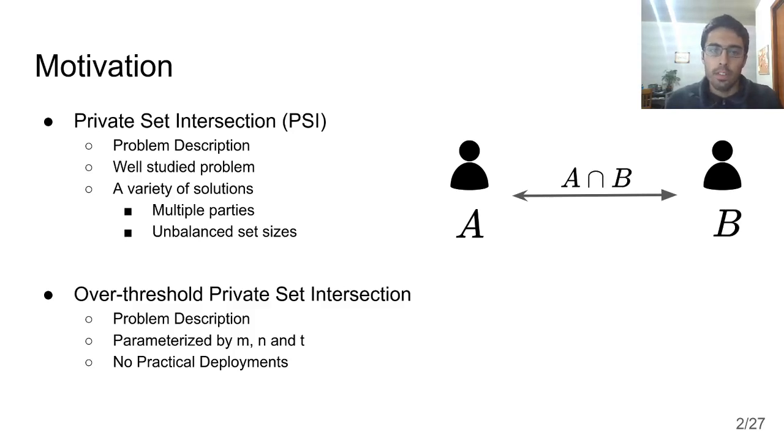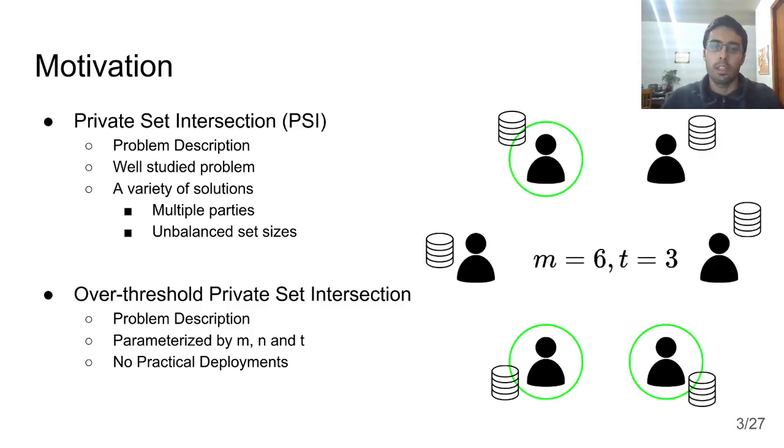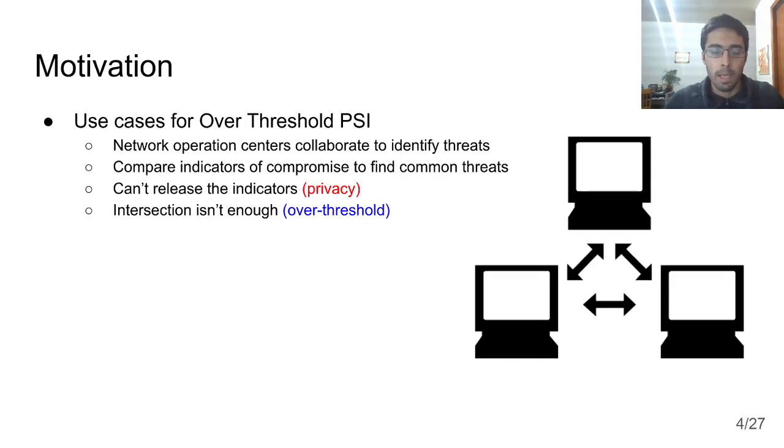But the over-threshold private set intersection is a bit different. In that case, we have m parties, each owning a set of size at most n, and we have some threshold t, and we are looking for the elements that are in at least t out of the m sets, such that nothing beyond this intersection is revealed to either one of the parties. There aren't many practical deployments available for this specific variant of private set intersection, and this is where our work will lie. So for motivation, consider the following use case.